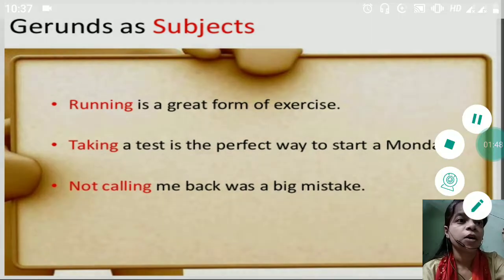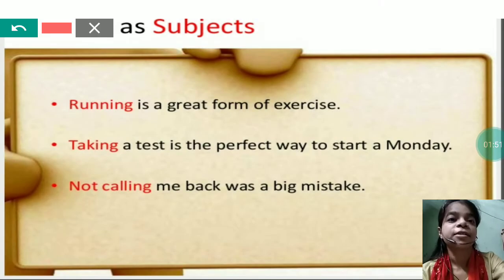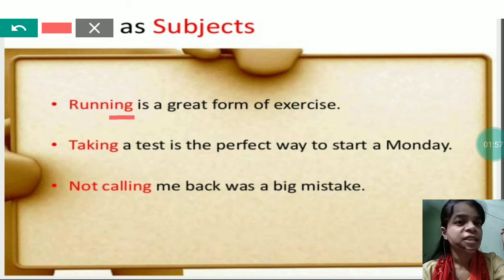Now first of all, you can see that running, which is in red color, is ending with ing. So one criterion is fulfilled, that it should end in ing, and here it is a noun. And how is it acting as subject? See, running is a great form of exercise. So in this sentence, the discussion is about running. The main point of the sentence is running. That's why it is subject, and it is acting as noun and it is in the fourth form. Hence, it will be called gerund.